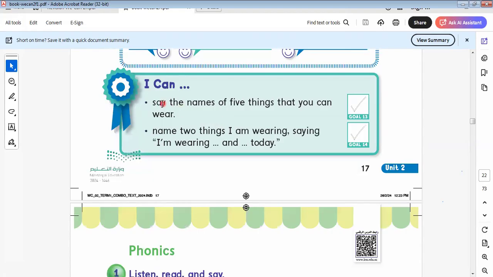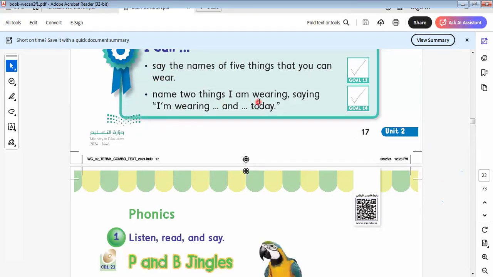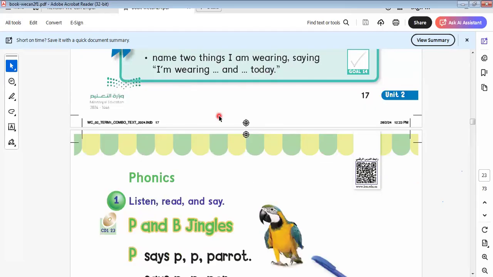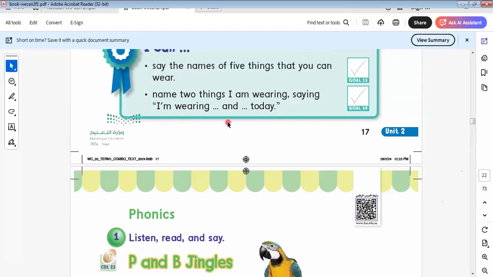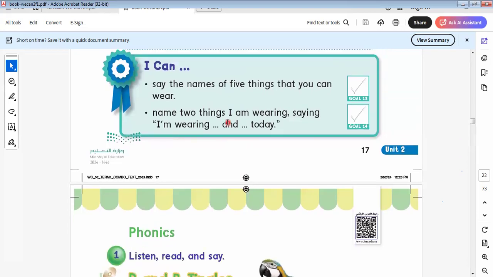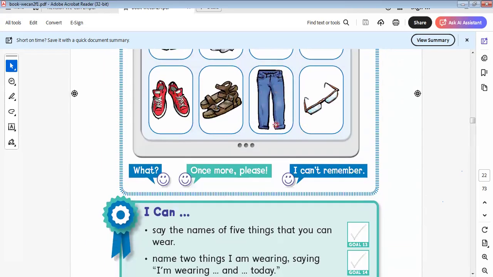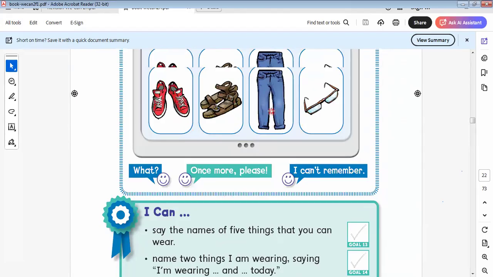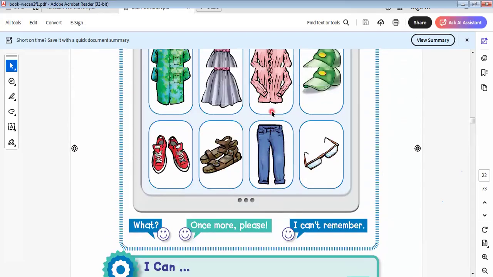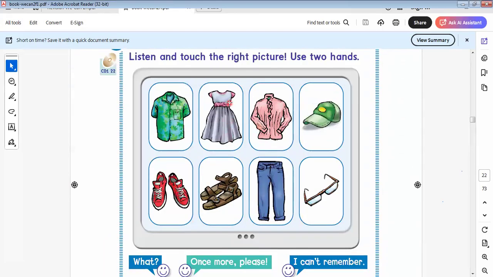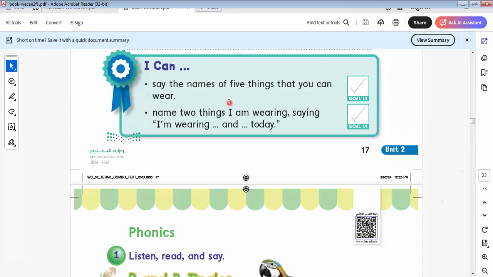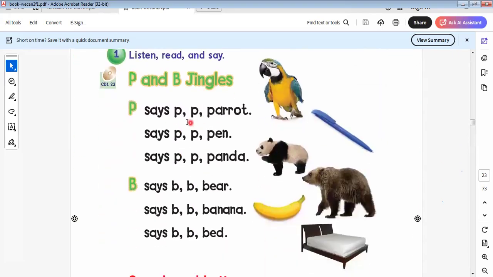Okay, we say, I can say the names of five things that we can wear. Name two things I'm wearing today. So we can say I'm wearing pants, I'm wearing a blouse. Pants are also called trousers. You can say pants or trousers, both are correct. You can say I'm wearing a skirt, a dress, or a shirt, and so on. Let's go to another one.